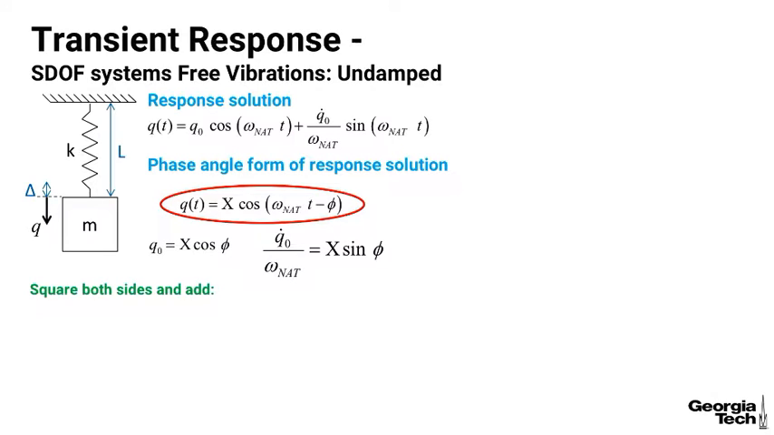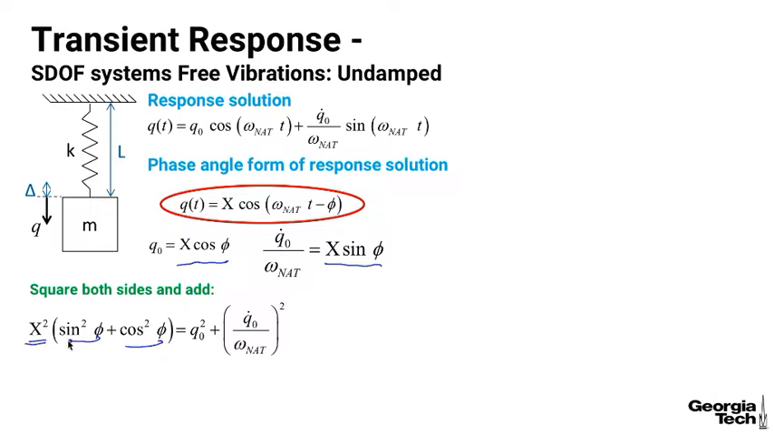Now let's square both of those equations and add them. And so we're going to flip sides here. We've got X cosine phi. If we square that, we've got X squared cosine squared phi. And then we have X sine phi. If we square that, we have X squared sine squared phi. And on the right-hand side, we're going to have q naught squared plus the quantity q dot naught over omega natural squared.